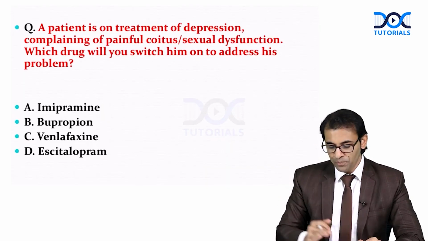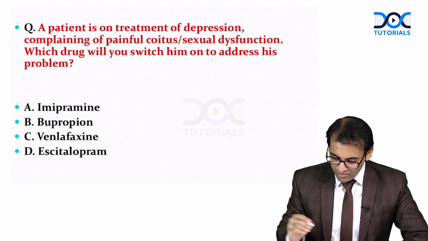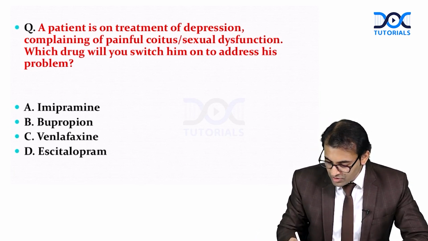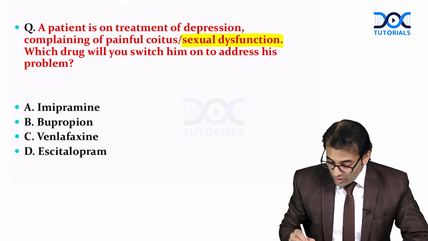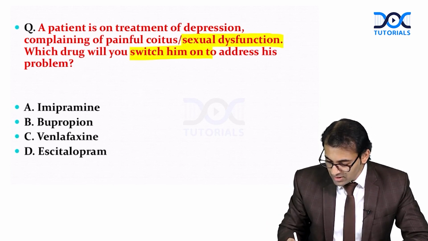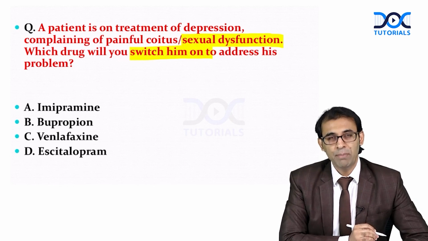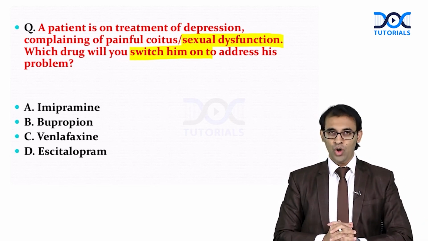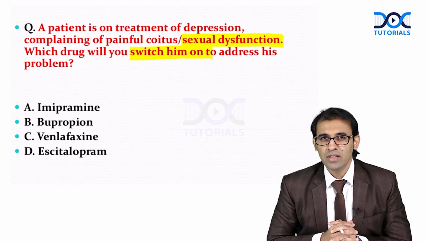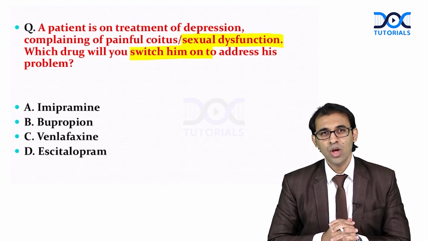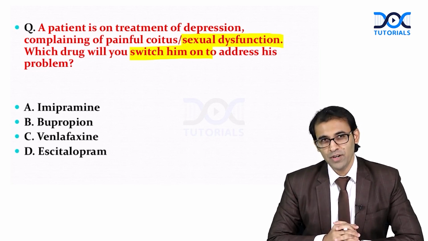Okay, see this question now. A patient is on treatment of depression, complaining of painful coitus, or you can say sexual dysfunction. Which drug will you switch him on to address his problem? Basically, when you have started a patient on antidepressant, the patient is complaining of sexual side effect. Now what should be the next line of management, right?